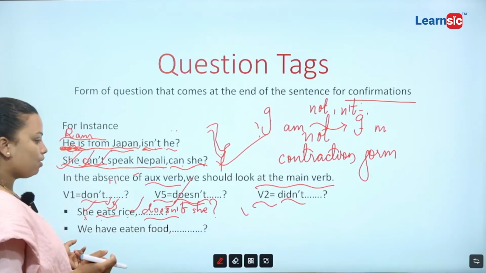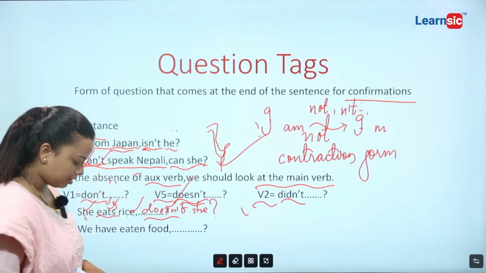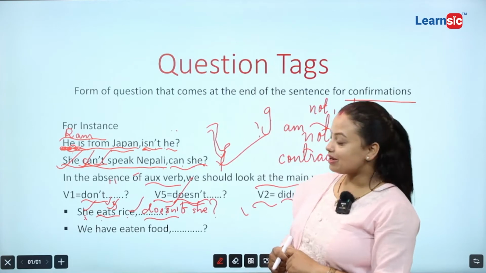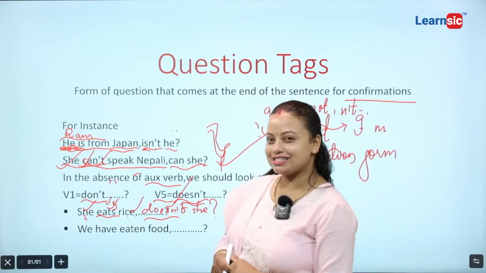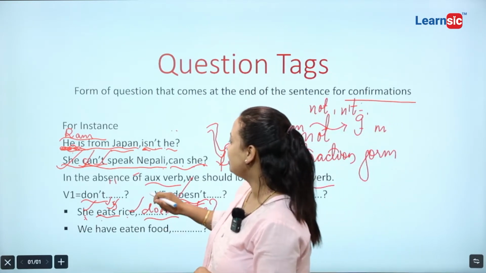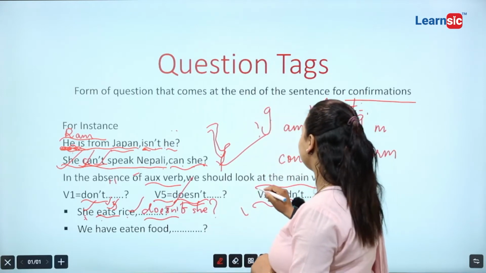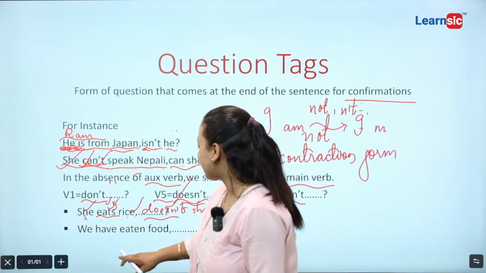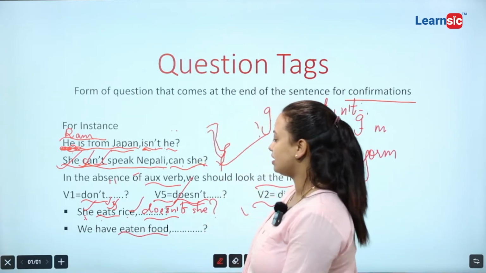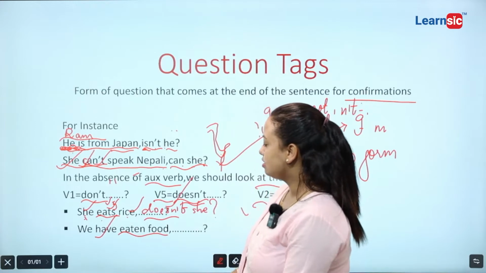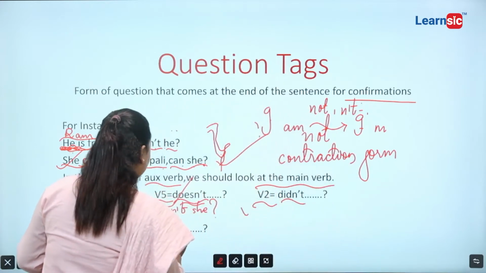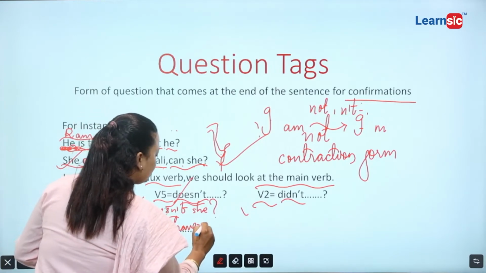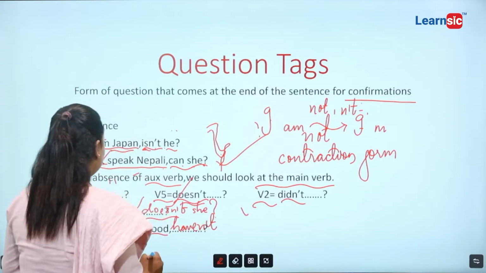Okay, now we have eaten food. We have eaten food. Now, this is another case. Now, के भनेको छ, if there is absence of auxiliary verb, you should look at the main verb. Okay, we have eaten food. No need to look here. Just go and see here. So, just extract have from here and then put not, because the sentence is in positive form.